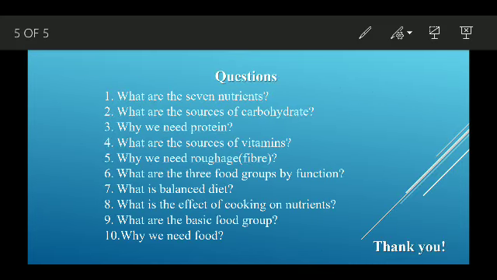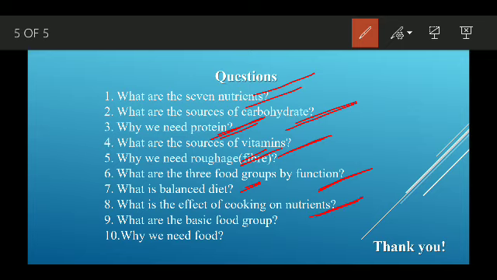So you have questions: what are the 7 nutrients, name the types of nutrients, what are the sources of carbohydrate, why we need protein, what is their function, what are the sources of vitamins, why we need roughage or fiber, what are the 3 food groups by function, what is a balanced diet, what is the effect of cooking on nutrients, what are the basic food groups, and why we need food.